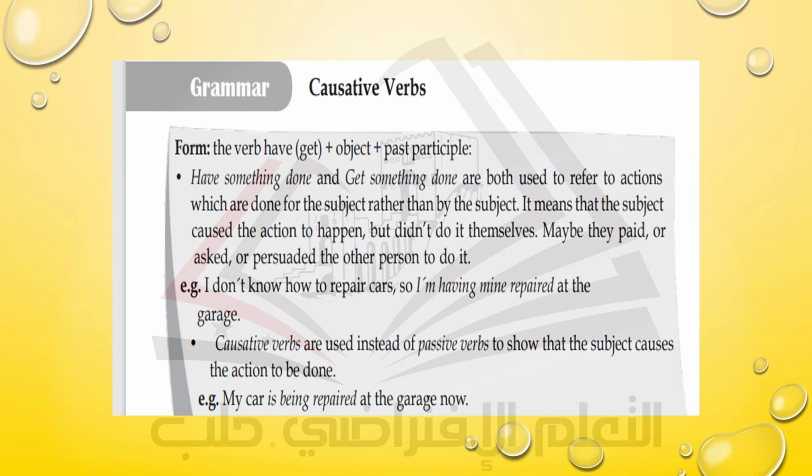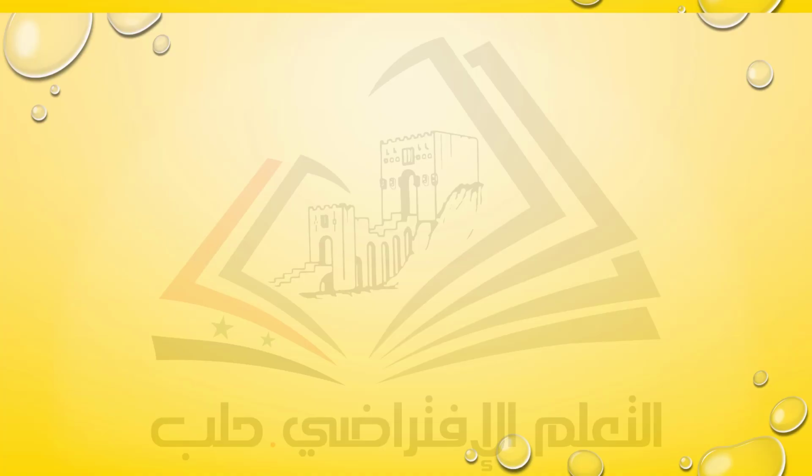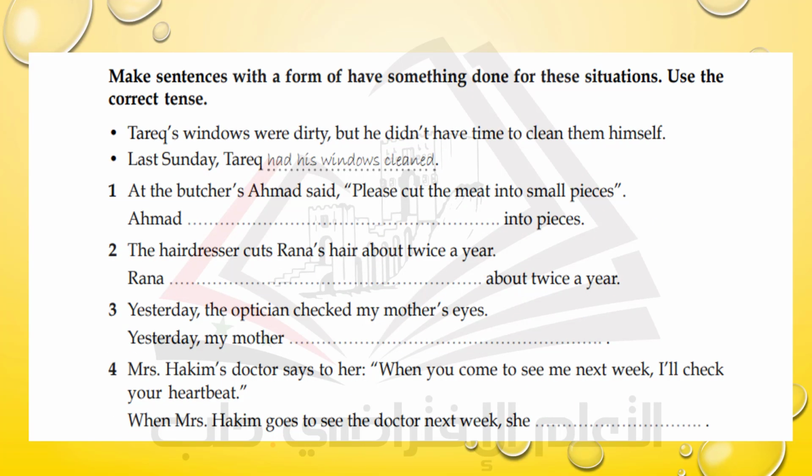So to summarize, usually we use the causative form to refer to actions which are done for the subjects rather than by the subjects. We use it to refer to the action done for the subject and not by the subject. Now, let's practice using the causative form in these sentences. Make sentences with the form of have something done or get something done. For these situations, use the correct tense.